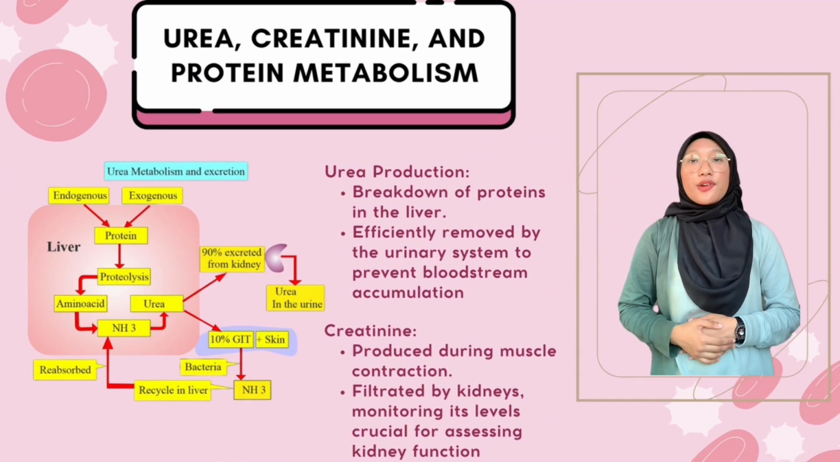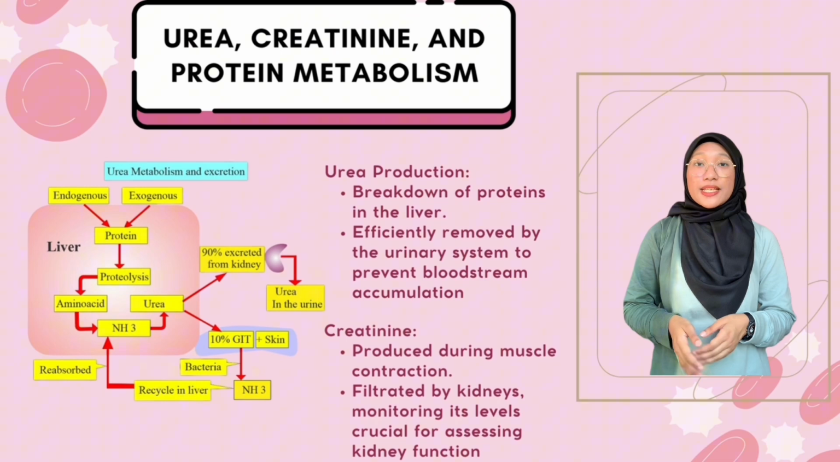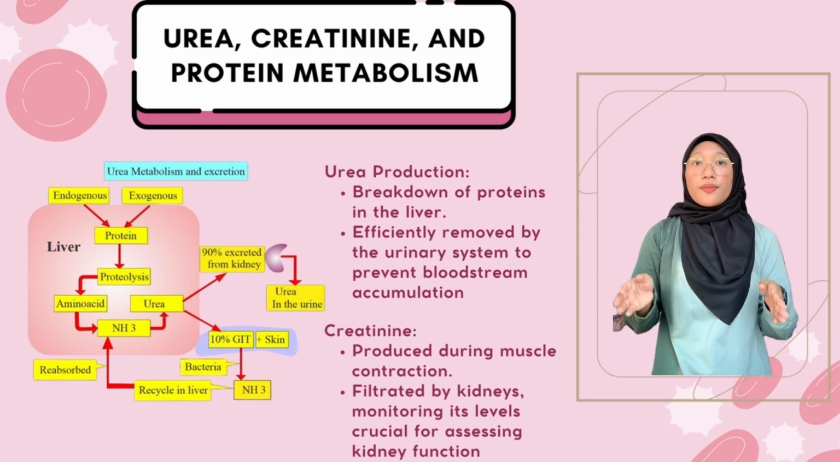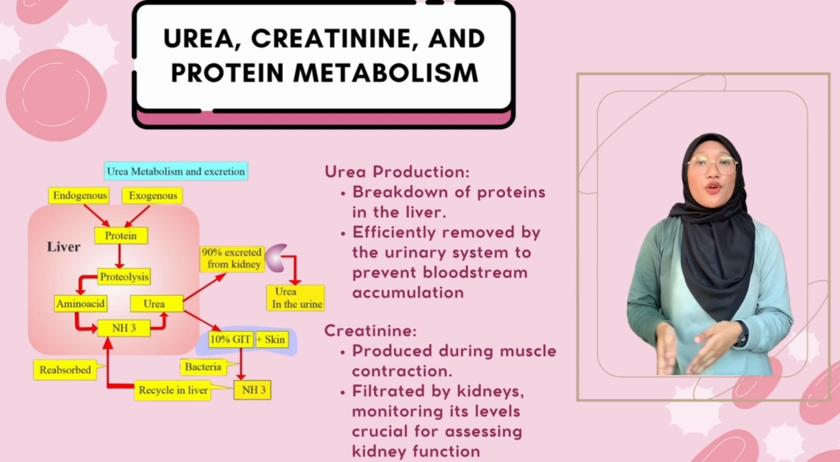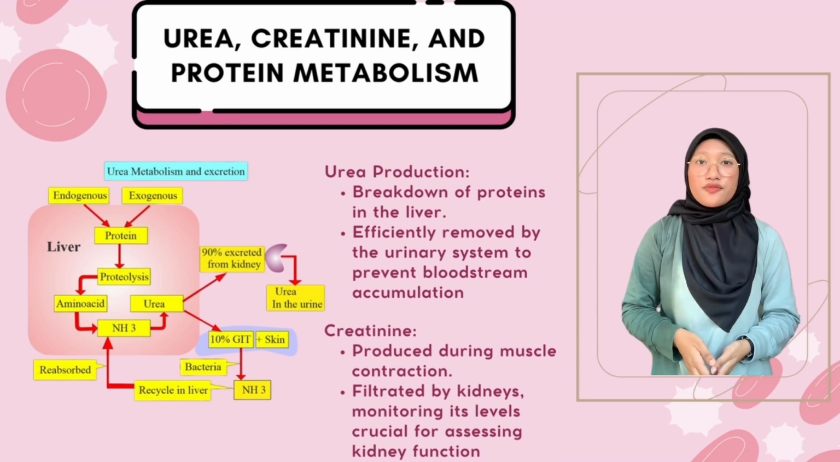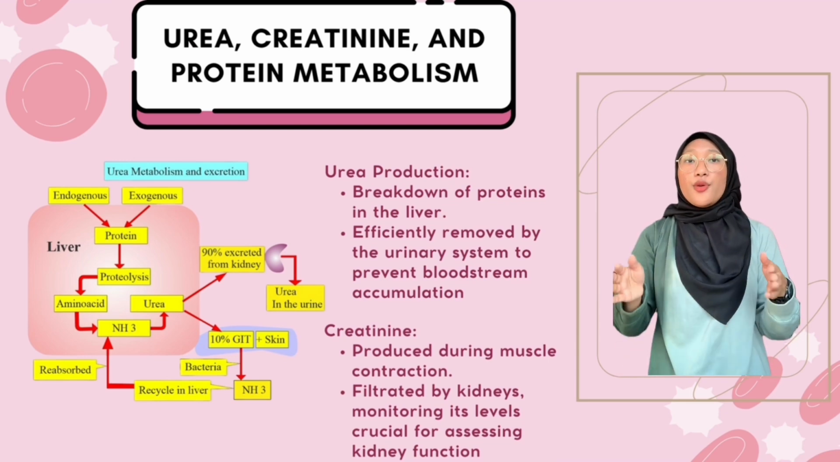Next, urea and creatinine as byproducts of protein metabolism. Urea is a nitrogenous waste product resulting from the breakdown of proteins in the liver. Proteins are composed of amino acids, and when they are metabolized for energy or eliminated, urea is formed.